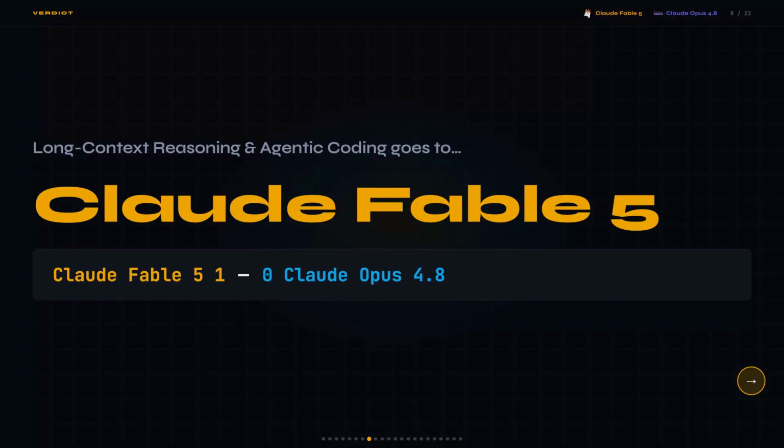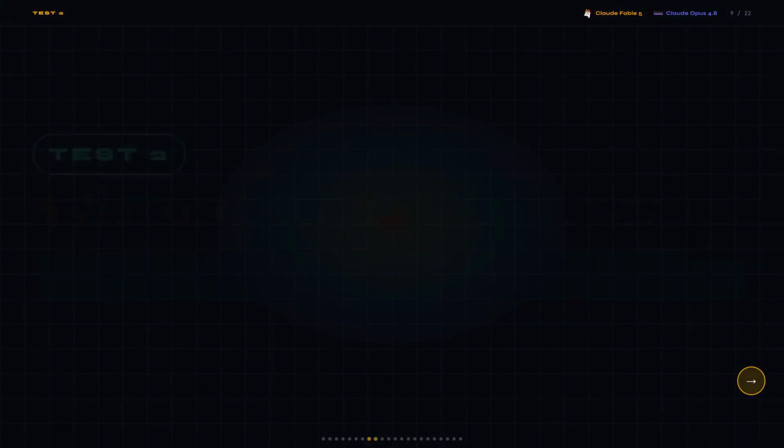I was expecting maybe a 5 or 6 point spread on SWE Bench, but an 11-point lead and more than double on Frontier Code Diamond is way harder to explain away as noise. That puts Fable 5 up 1-0, and the coding advantage alone is pretty hard to argue with.